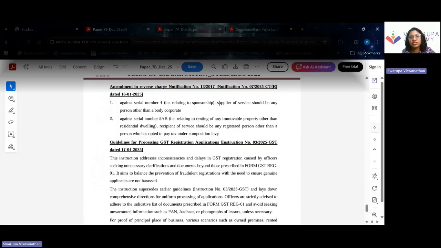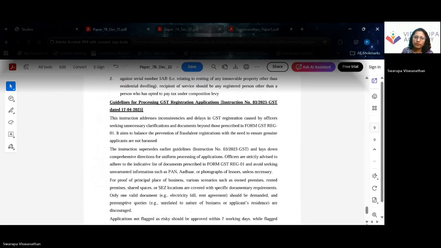So the recipient is a registered person, but if he is registered under composition levy, this RCM clause does not apply. And the RCM clause in case of sponsorship does not apply where the supplier of service is a body corporate. So the supplier should be anybody other than a body corporate, and then this RCM provision with respect to sponsorship will apply where the supplier is anybody other than a body corporate and the recipient is a body corporate.